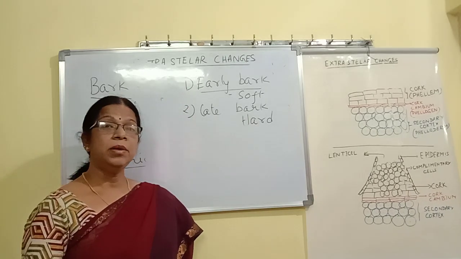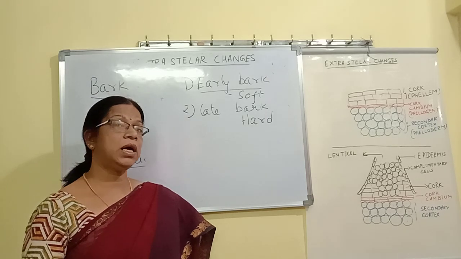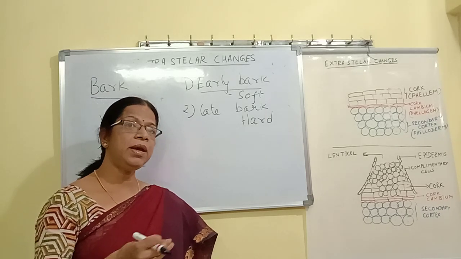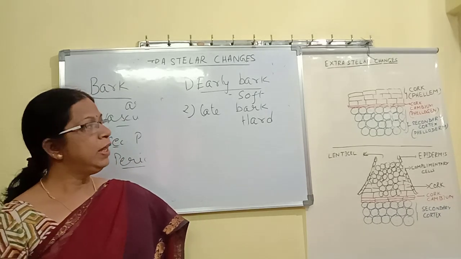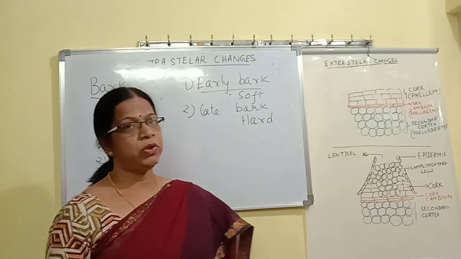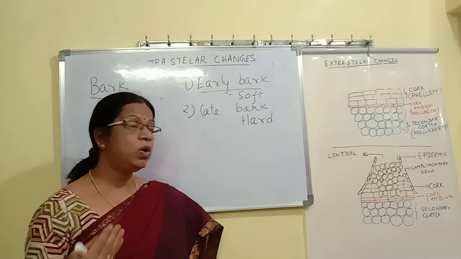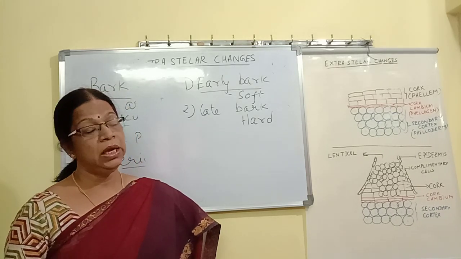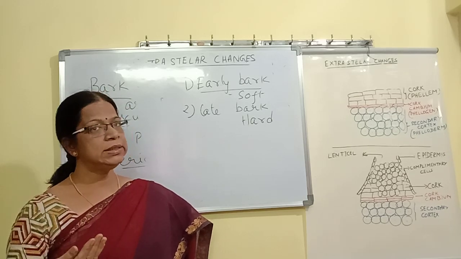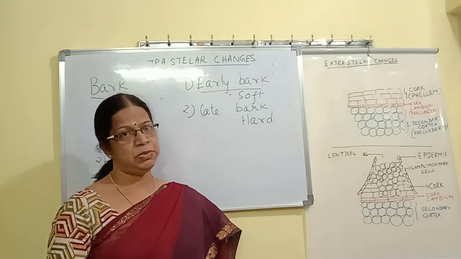Sometimes, if many layers of bark are formed, if you remember my earlier point, I told you that cork cambium can be formed in many layers, not just one layer, one time, but cork cambium can also be formed more than once. If it forms more than once, then we find many layers of bark are formed.